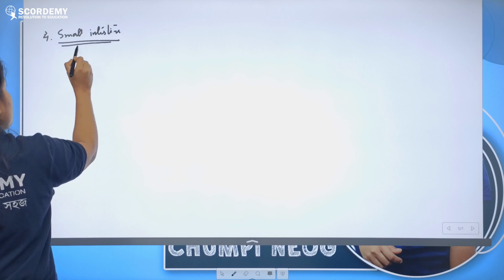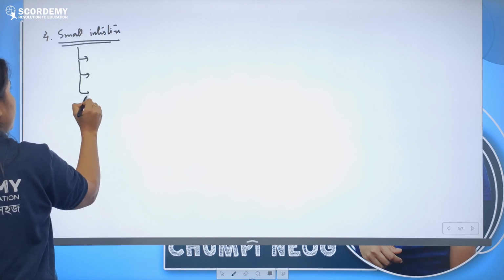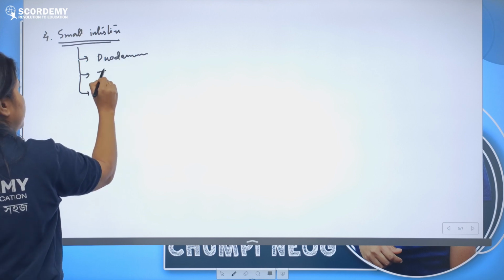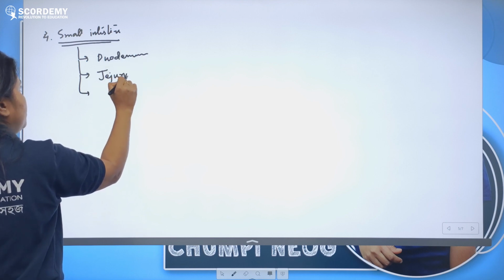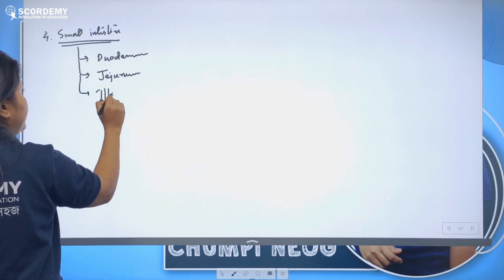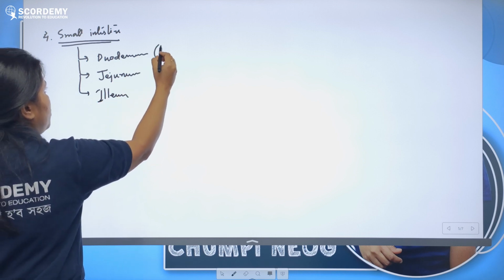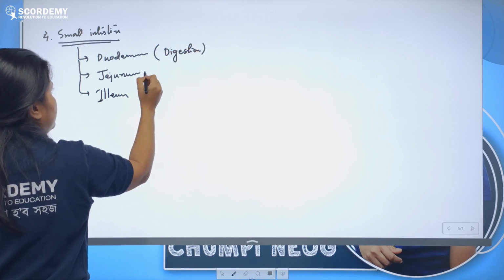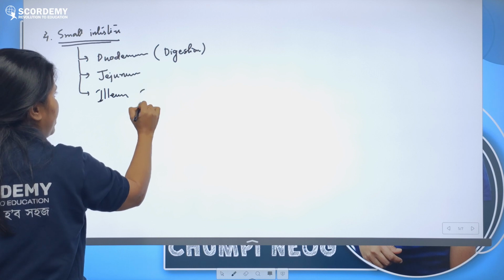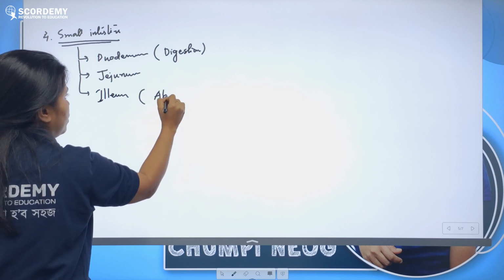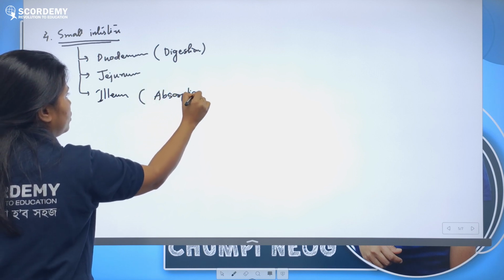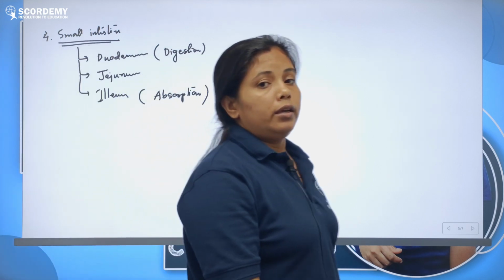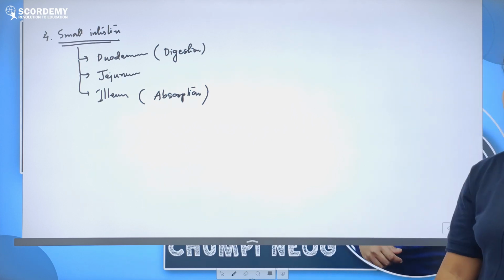Okay, small intestine. That is the duodenum, then jejunum and ileum. What happens in the duodenum? Digestion, complete digestion of food. The function of the jejunum is not very special. And what happens in the ileum? Absorption of food. Okay? So the duodenum helps in digestion, and the ileum helps in the absorption of food.